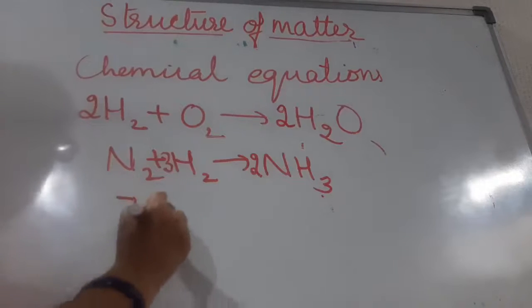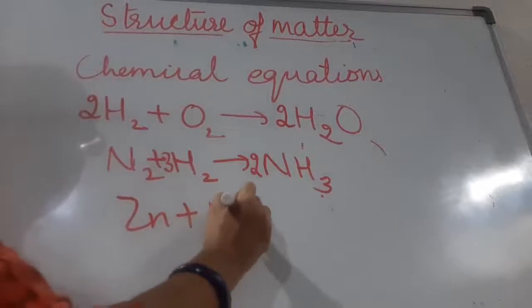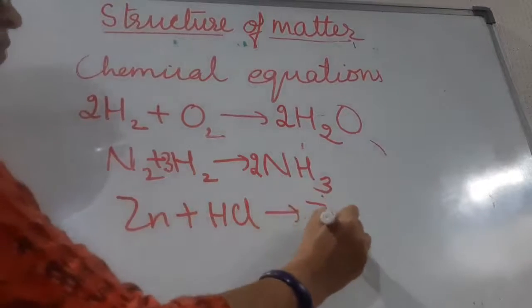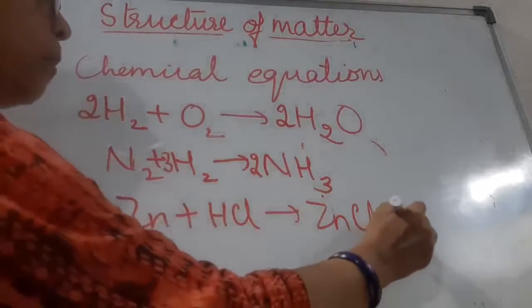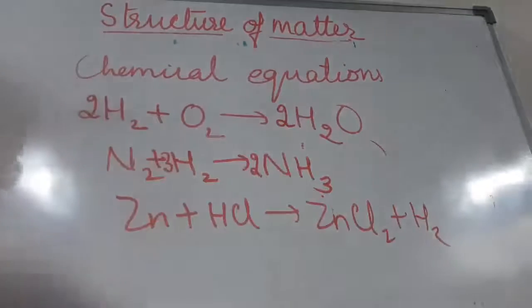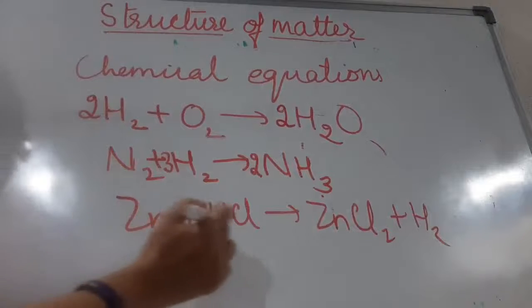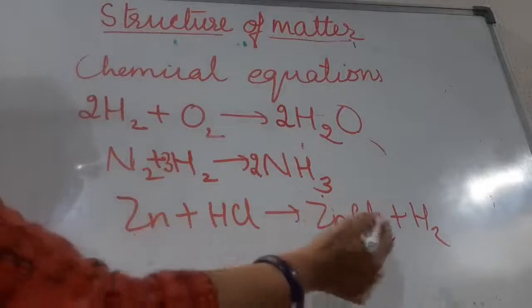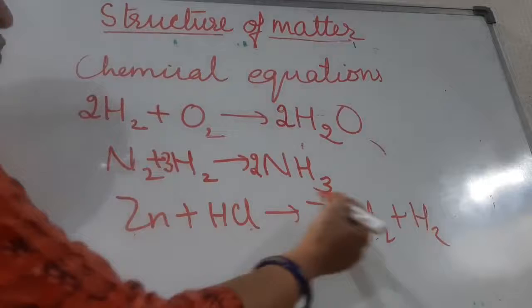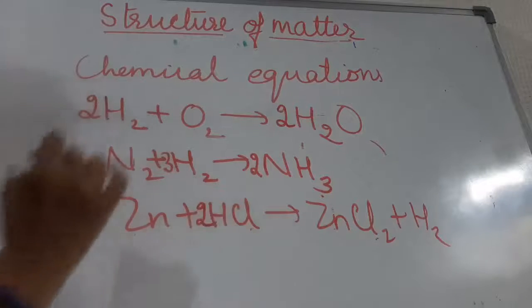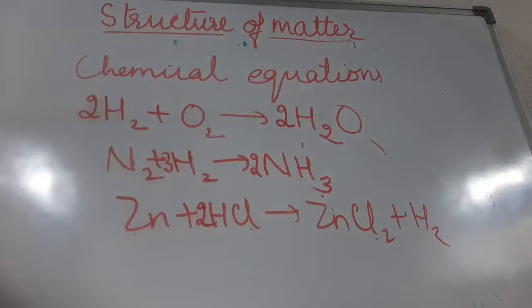Now zinc reacts with hydrochloric acid, it gives ZnCl2 plus H2. This is the reaction. So how will you balance? Zinc 1, zinc 1; chlorine 1, chlorine 2; hydrogen 1, hydrogen 2. If you write 2 here, the equation is balanced. Am I clear, children? So this is all about the structure of matter. This chapter we have done. Okay. Now we will be coming to the next chapter.